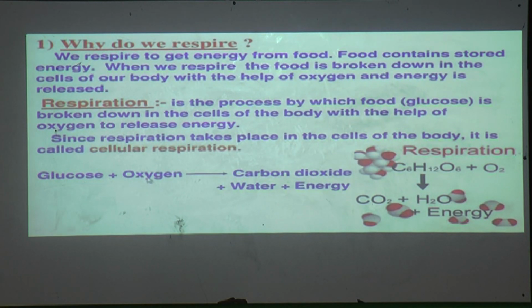Glucose plus oxygen gives carbon dioxide plus water plus energy. Whenever there is a combination of glucose and oxygen, it gives us new substances known as carbon dioxide, water and energy.